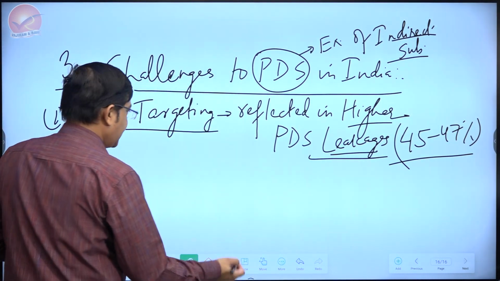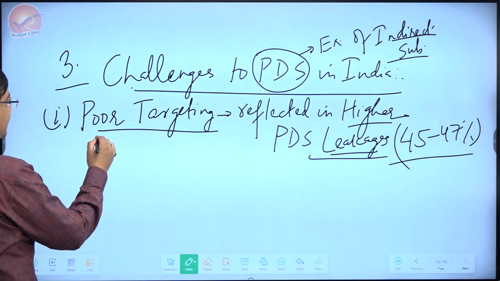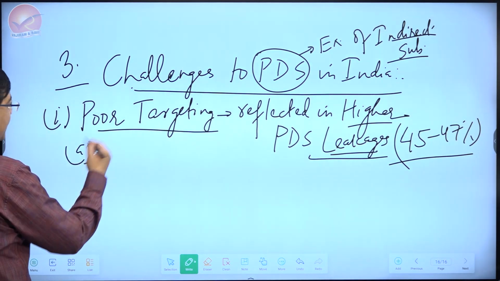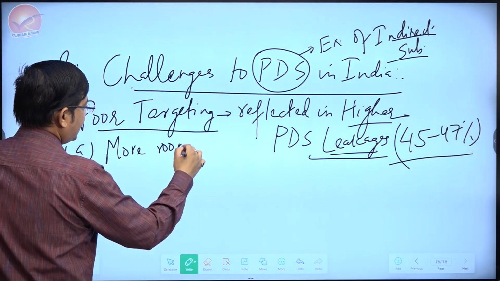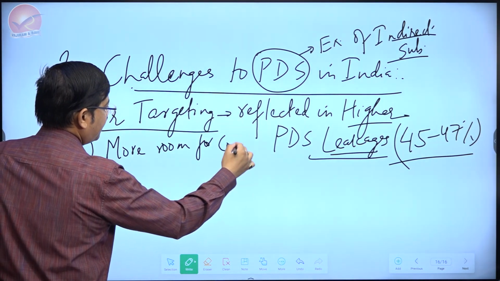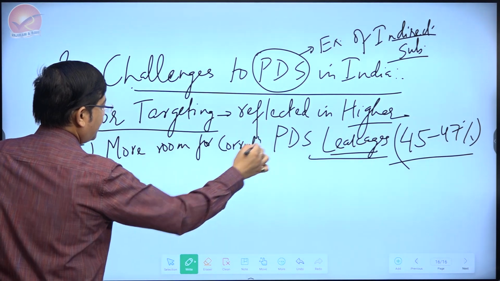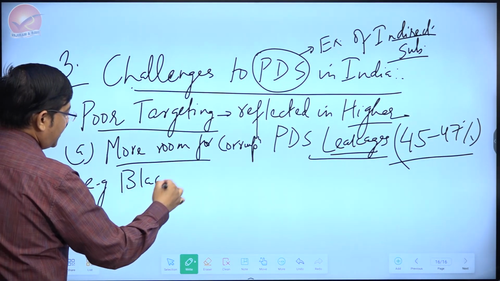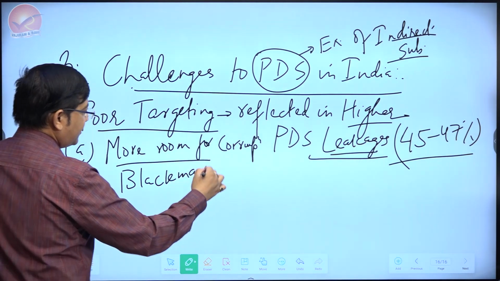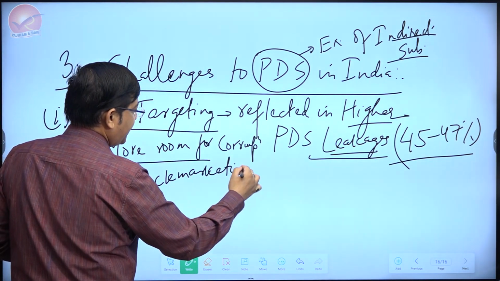Why does that happen? That happens due to the factors like more room for corruption in the form like black marketing. The black marketing of grains is one of the reasons behind it.